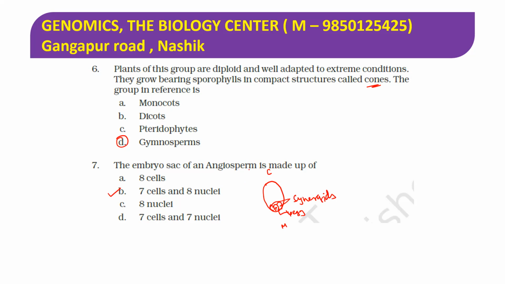At the chalazal end there are 3 cells called antipodals. And in the middle is the polar nuclei, which is diploid. So if you count 1, 2, 3, 4, 5, 6, 7, 8, it is 8-nucleated, but the polar nuclei are considered a single cell. So it is 7-celled and 8-nucleated. This type of embryo sac is called the polygonum type of embryo sac.